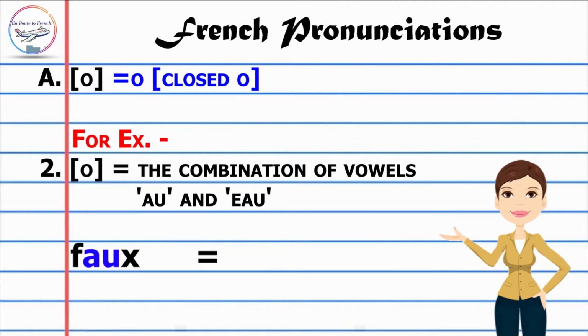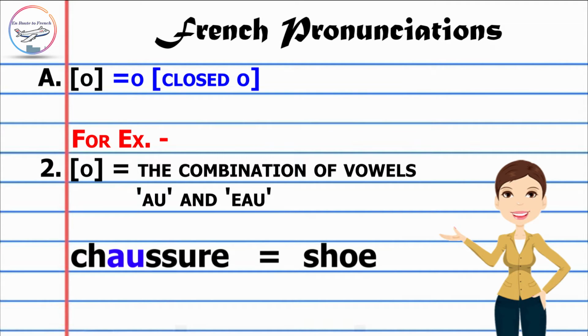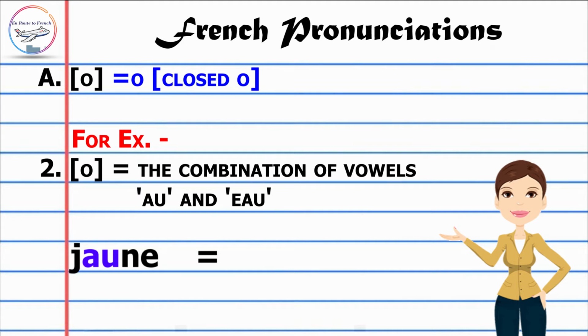Faux, means false. Chaussure, means shoe. Jaune, means yellow.